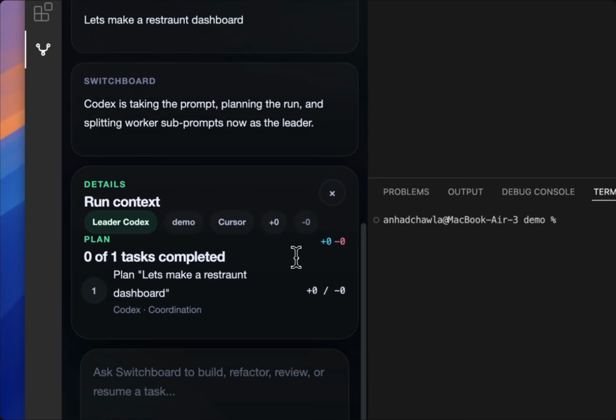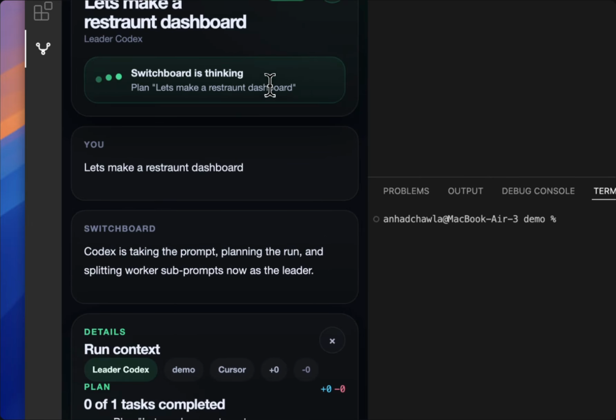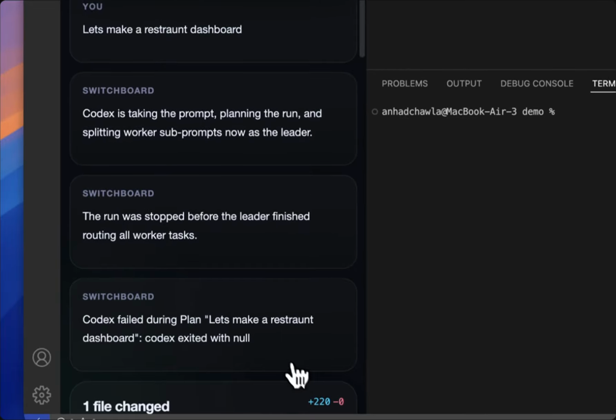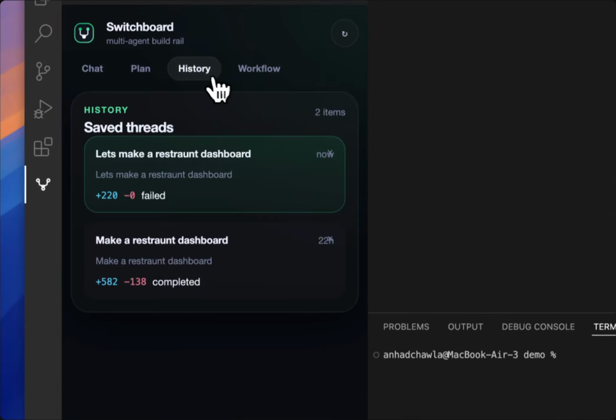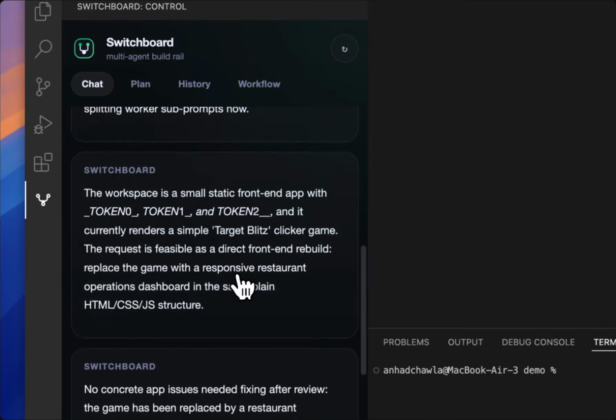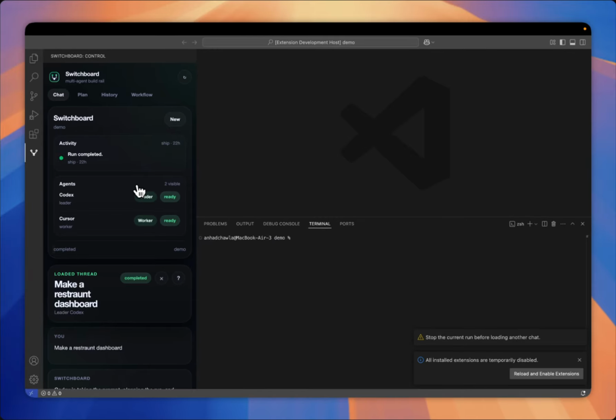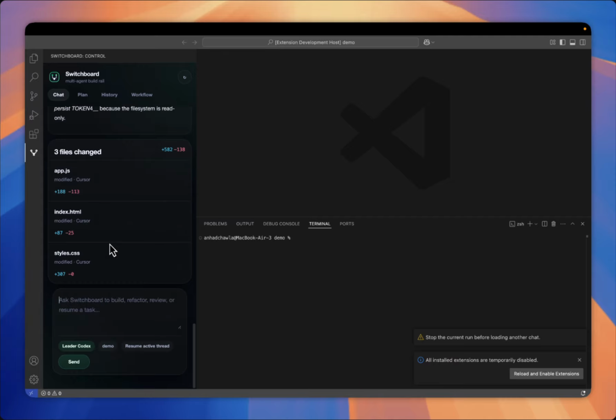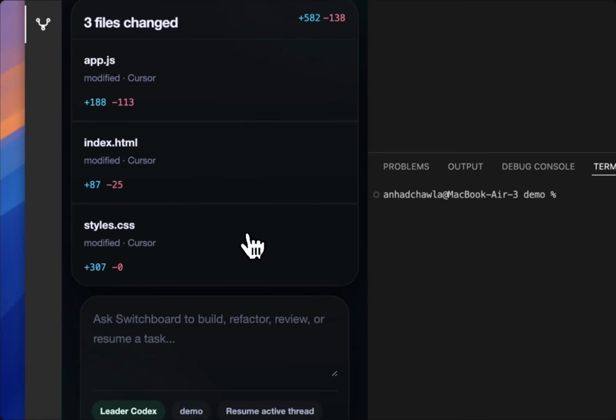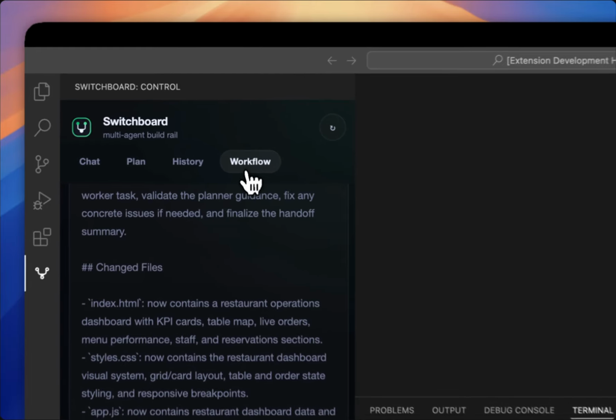I don't want to run this whole thing right now, so thankfully for us, I have done this thing before. So I'm going to stop this current prompt. Right, it's going to get stopped. Great. And I'm just going to go to my pasting. Perfect. So what happened here is we can go to our workflow. So create our app.js, index.html, CSS. But who did what, right? We want to see that.